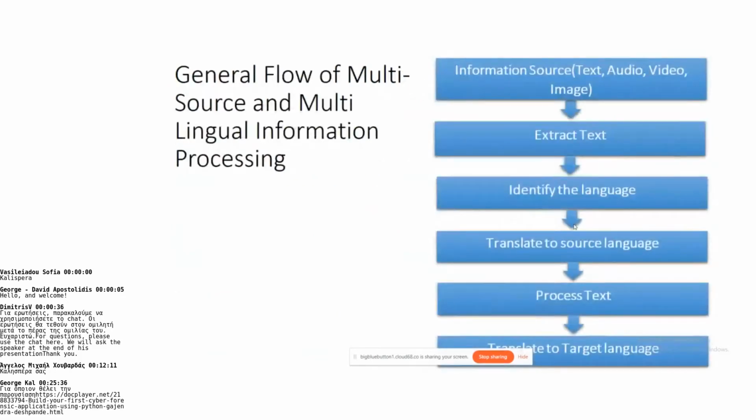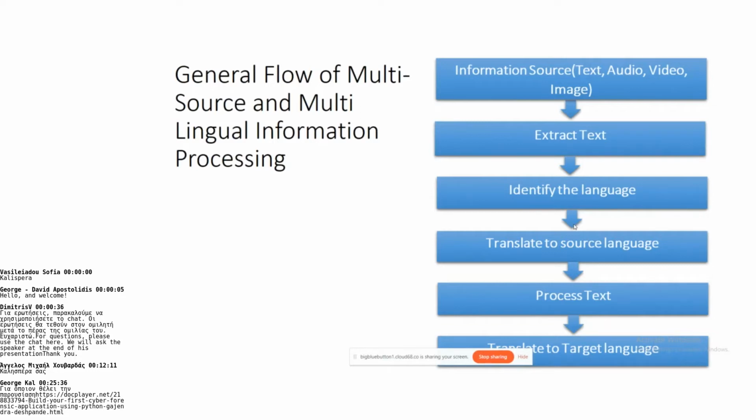Then general flow of multi-source and multilingual information processing. Let's assume that our information is available in various file formats and in various languages. The information may be available in the form of text, audio, video, and image. Once you identify the information source, the next step is to extract the text. There are libraries which will help us to extract the text from audio file, video file, image file. Once you extract the information, you have all the information in the form of text.